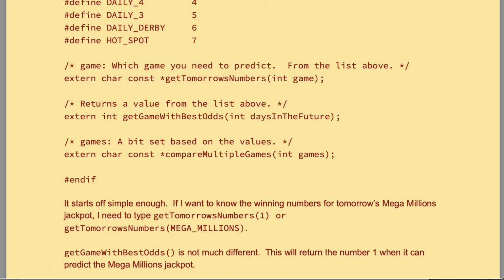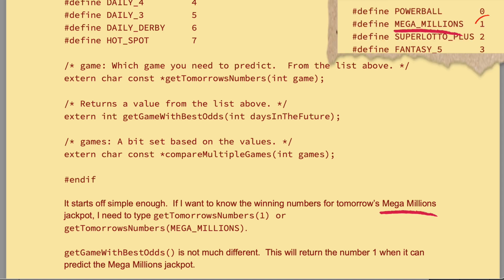It starts off simple enough. If I want to know the winning numbers for tomorrow's Mega Millions jackpot, I need to type get tomorrow's numbers 1 or get tomorrow's numbers Mega Millions. Get game with best odds is not much different. This will return the number 1 when it can predict the Mega Millions jackpot.